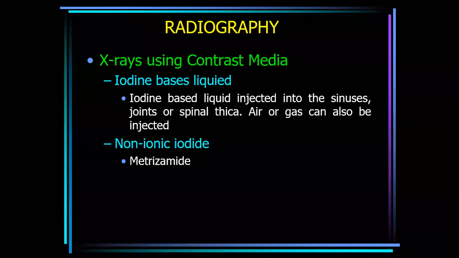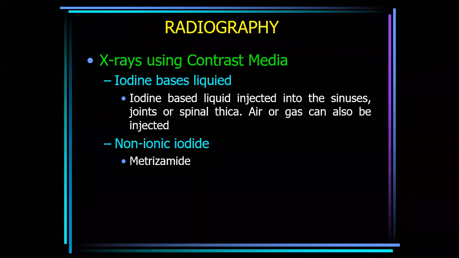You can inject the iodine-based liquid or contrast medium in the sinuses, and then radiologically you can assess the level of infection, whether the whole bone is affected or the bone is not affected and only the soft tissue is. Then you can also inject in the spinal canal, that is called myelography, for disc prolapse cases.